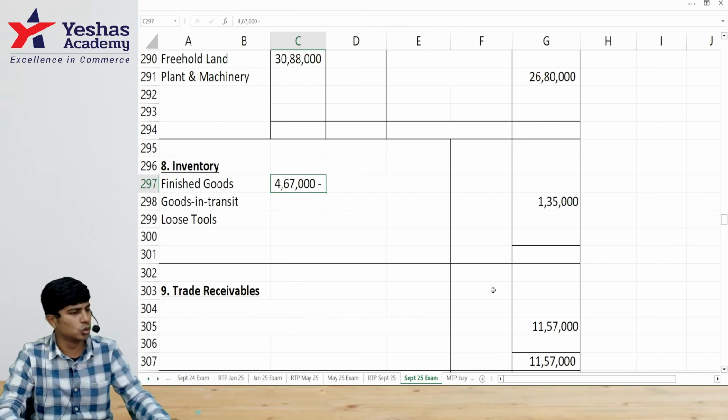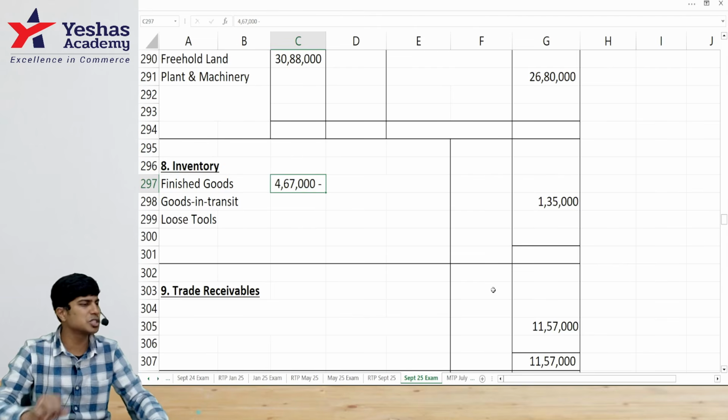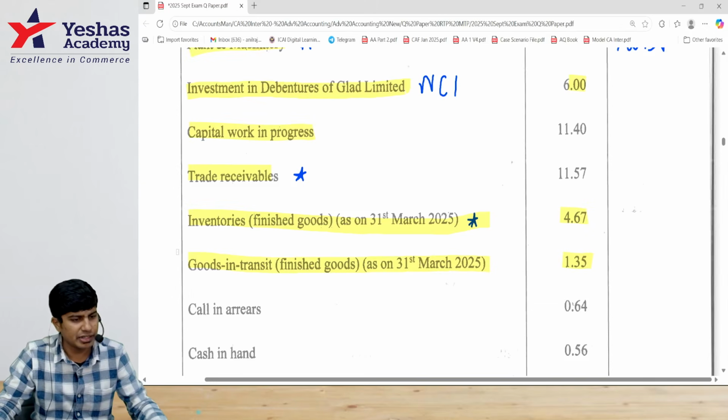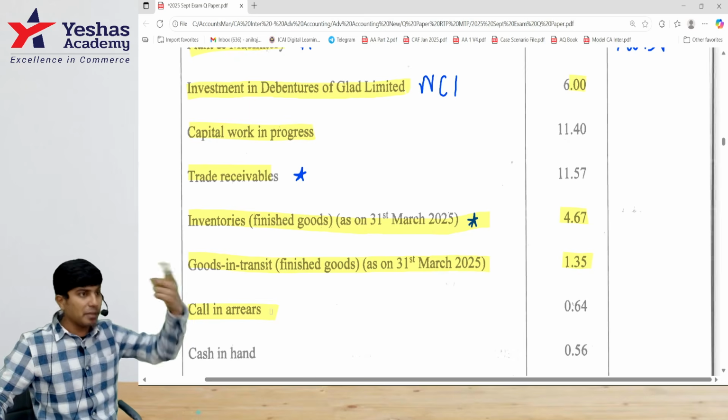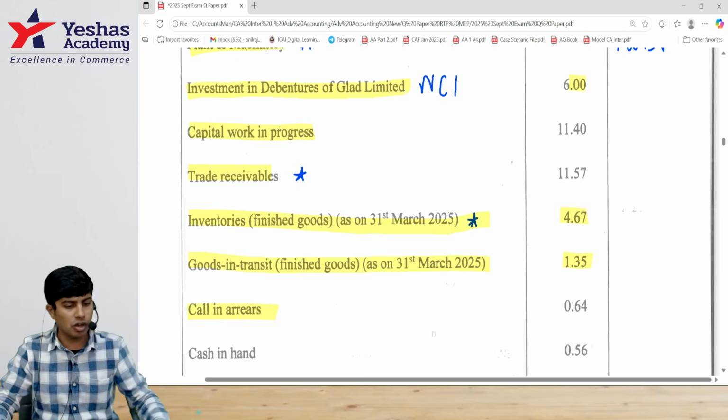And I will deduct that loose tools. I'll write loose tools separately. Basically, that's the total amount. I'll show the split. Then calls in arrears. What to do with calls in arrears? To be deducted from the paid up capital. To find the paid up capital from the called up capital, how much is in arrears?